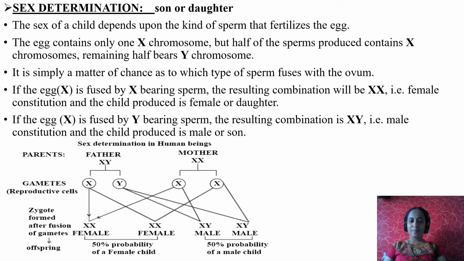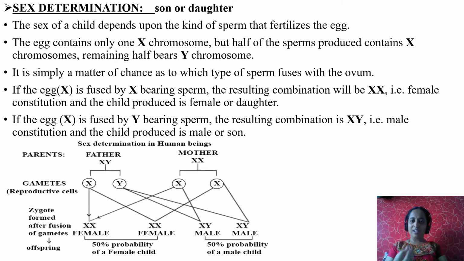Now tell me, the determination of either a son or a daughter depends upon whom? Female or male? Always male. If the sperm carrying Y chromosome fuses with the egg, then the resultant baby is a male baby.